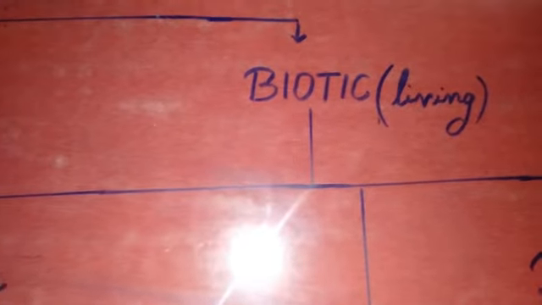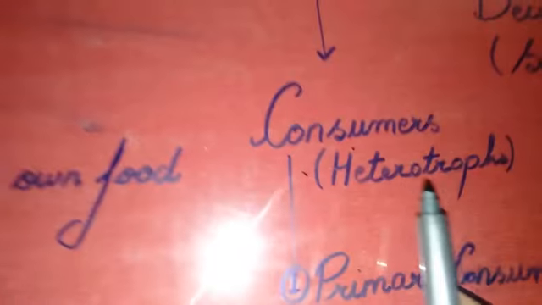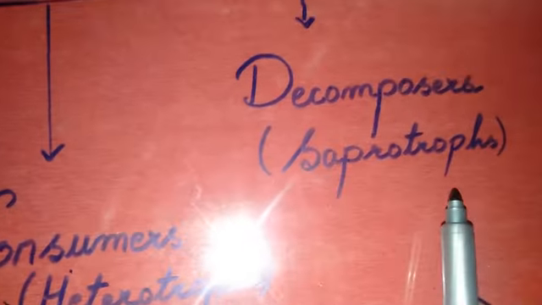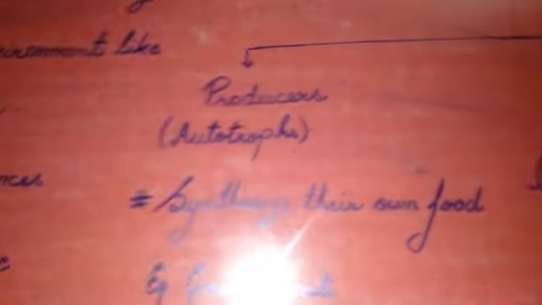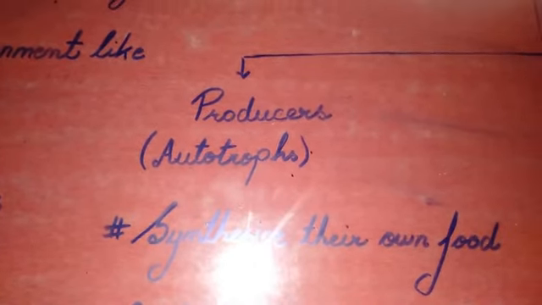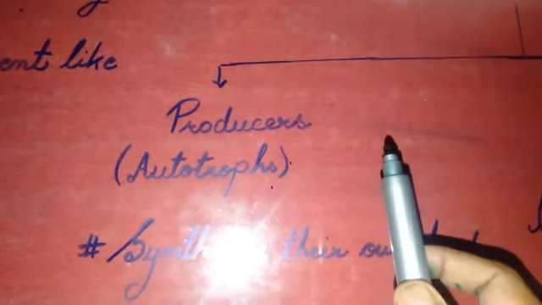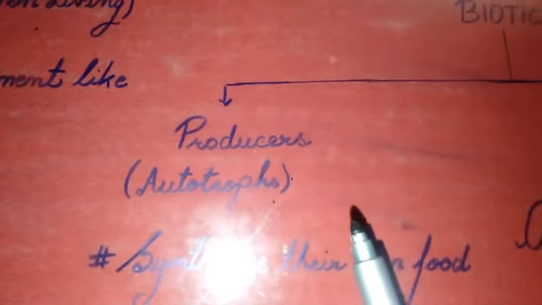Now coming to biotic components, it is further divided into three categories: producers, consumers, and decomposers. This division is based on the role played by organisms in an ecosystem. So the first component, producer, what role are they playing in the ecosystem?